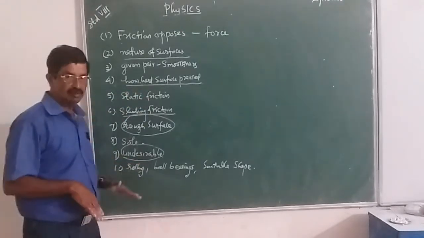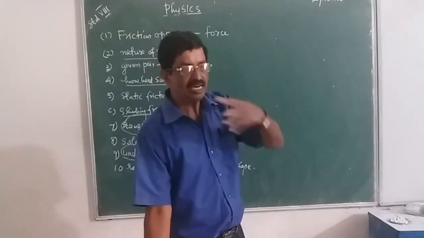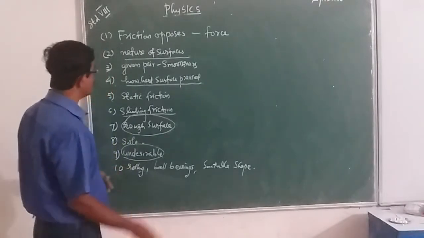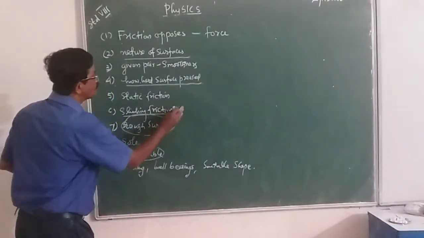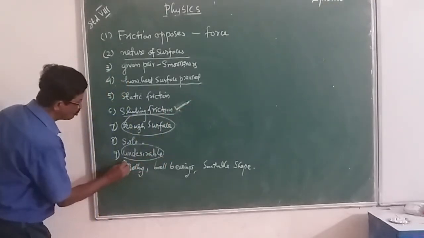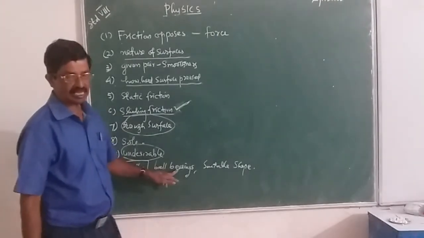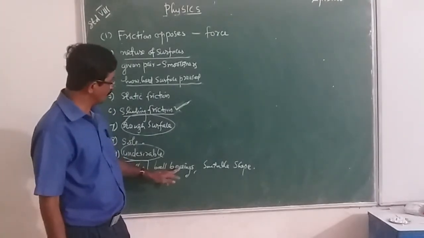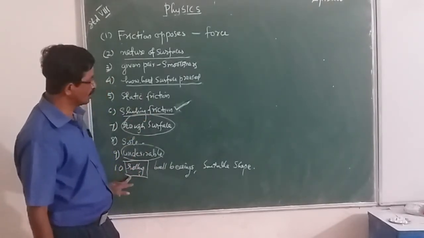So in the moving parts of machines, we change sliding friction into rolling friction by using ball bearings. Ball bearings can convert sliding friction to rolling friction.